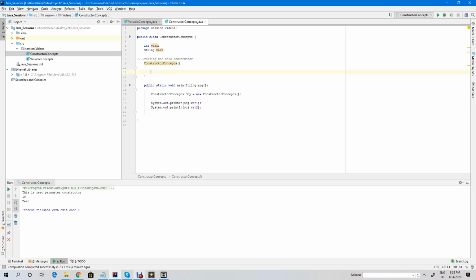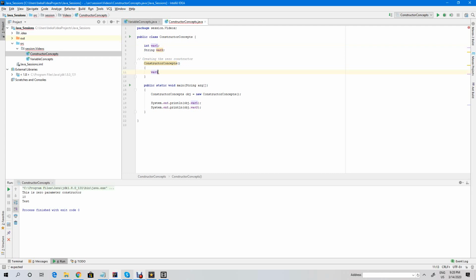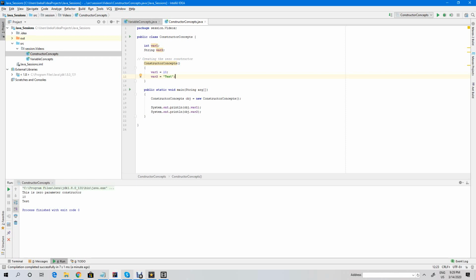What I'm going to do is refer to it: variable one equal to 10 and variable two equal to test, right? This is one way of referring, and still you will get the same result. If you run this, you can see that 10 and test will be printed over here, right?